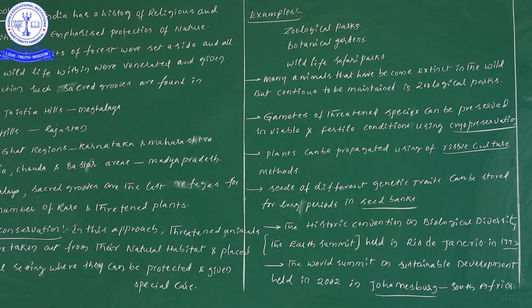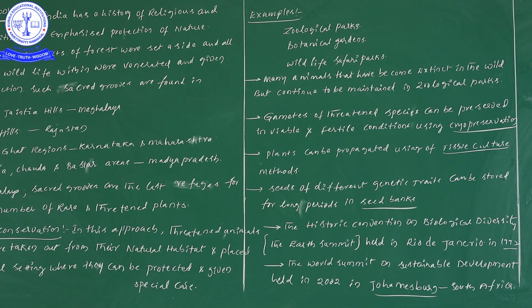So now let me revise in situ and ex situ conservation one more time. Before that, a few points regarding in situ conservation. In situ conservation is nothing but protection of any threatened or extinct species in its natural habitat, whereas ex situ conservation is protection of plants and animals not in their natural habitat, but in artificial conditions.